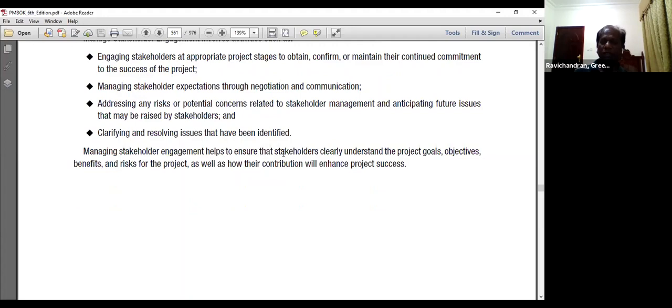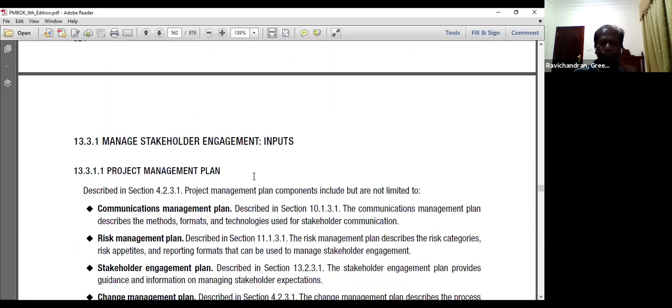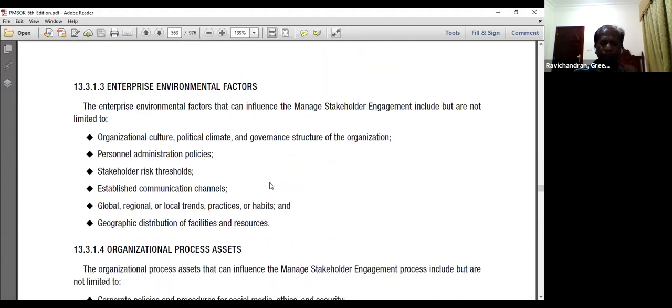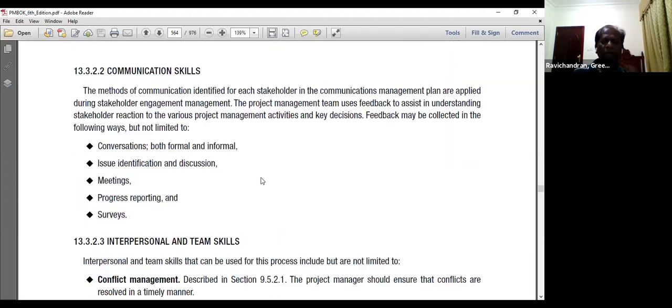Managing stakeholder engagement helps to ensure stakeholders clearly understand the project goals, objectives, benefits, and risks of the project, as well as how their contribution will enhance the project success. This is what we are trying to ensure. Communication skills: the method of communication identified for each stakeholder in our communications management plan is applied in this process.